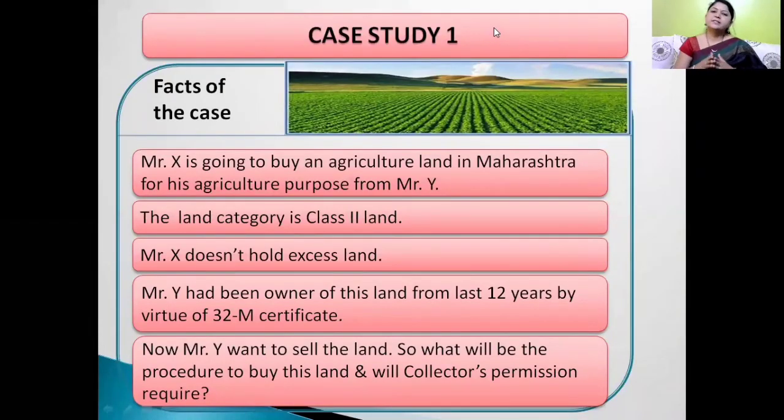Now we will explain this impact with some case studies. Case study number 1. Facts of the case. Mr. X is going to buy an agriculture land in Maharashtra for his agriculture purpose from Mr. Y. The land category is Class 2 land. Mr. X doesn't hold excess land. Mr. Y had been owner of this land from last 12 years by virtue of 32M certificate. Now, Y wants to sell this land. So, what will be the procedure to buy this land and will collector's permission be required?